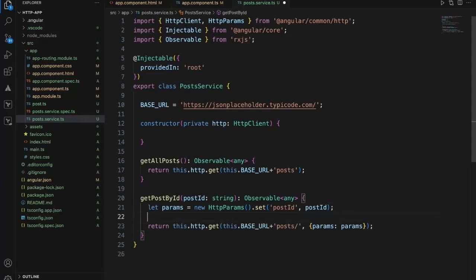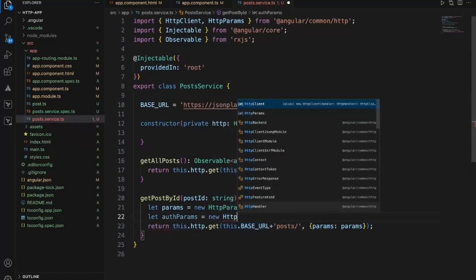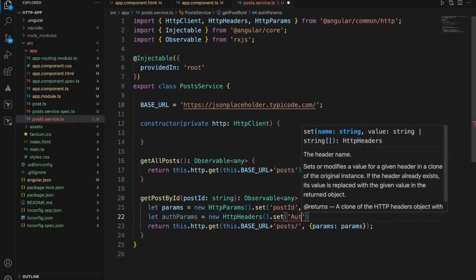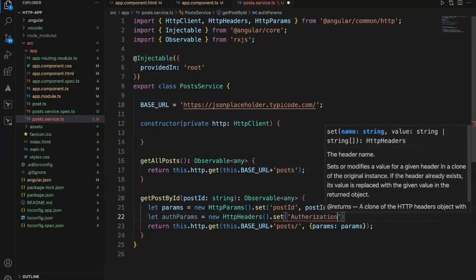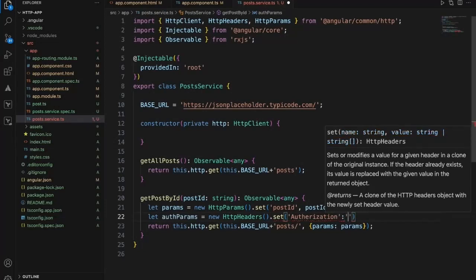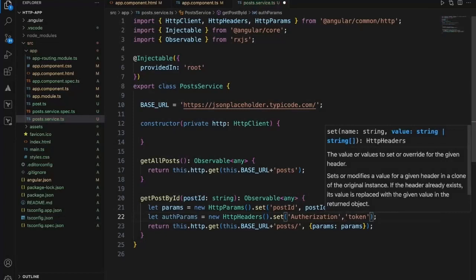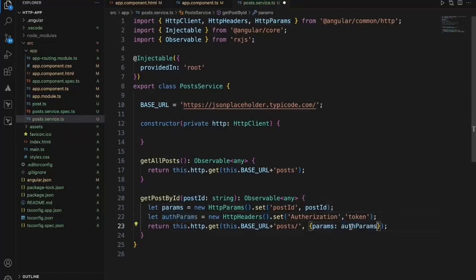And if there is any authentication token or something, you can set authentication parameters like this. See, new HTTP headers. This is the headers, and you can set HTTP parameters. Most probably the authorization token that we pass usually. You can say token here. You can pass the token. Also, you can set these parameters here.